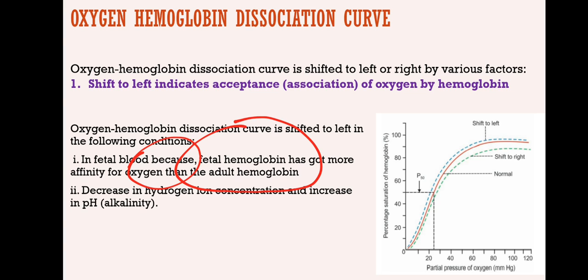Similarly, when the hydrogen ion concentration is less, that means when the sample is alkaline, which usually happens when the carbon dioxide level is low, the protons released will be less. So that means the solution is less acidic or more alkaline. In this case also it will be shifted to the left, in the sense that at a lower partial pressure oxygen-hemoglobin binding takes place.